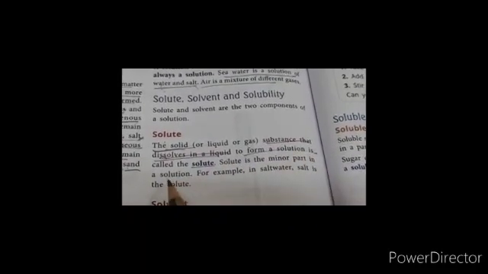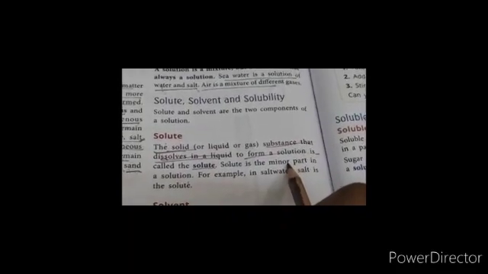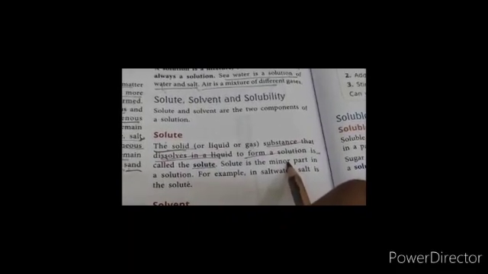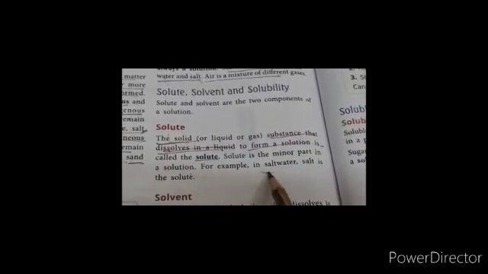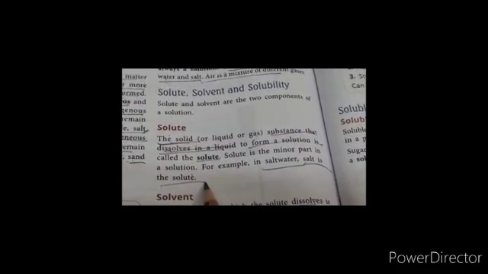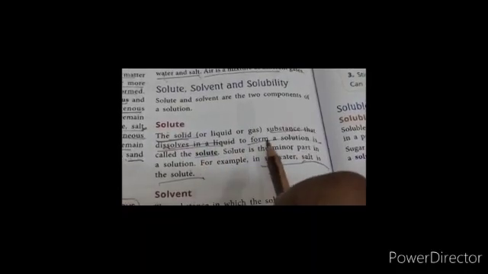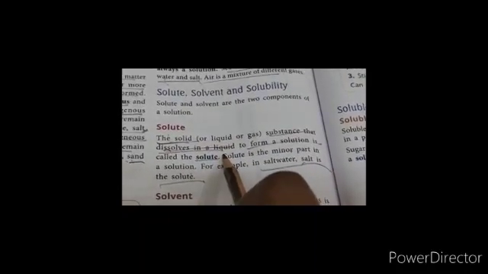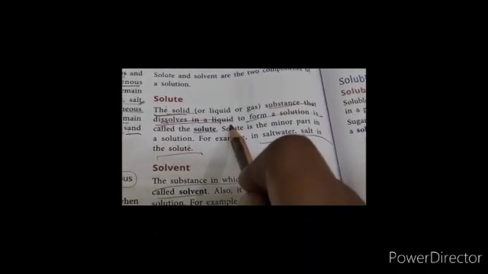Solute is the minor part in a solution. Minor part means it is in less amount. So, in the example of salt water, salt is the solute. So, solute means the substance which dissolves in the liquid.